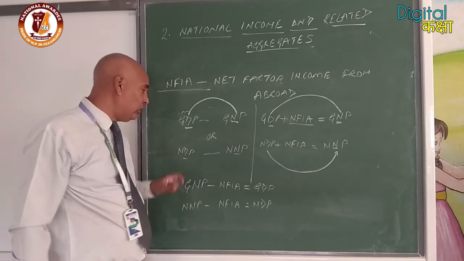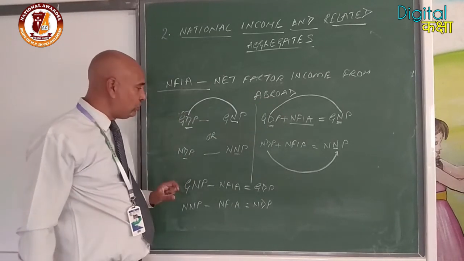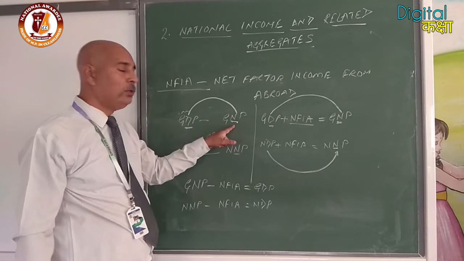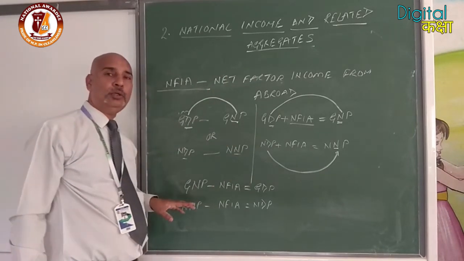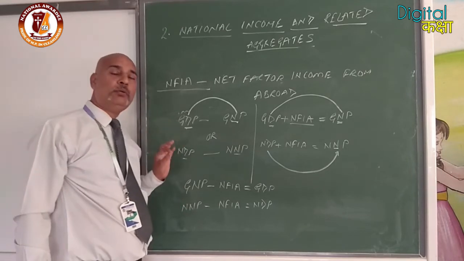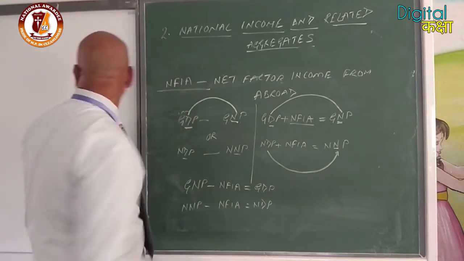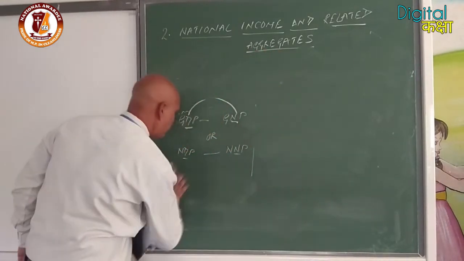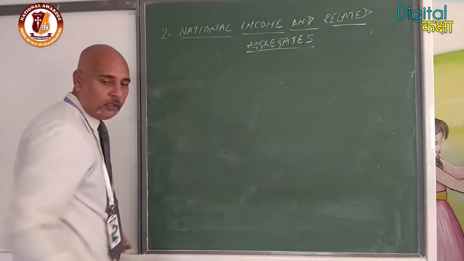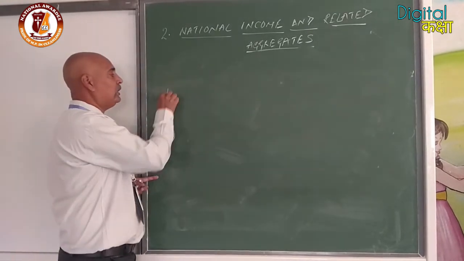And some people who are residents of our country working outside, it will be added. So that is the basic idea of net factor income from abroad. NFIA is used to convert domestic into national income. Okay. So these are some basic terminologies which are used for calculating the national income.